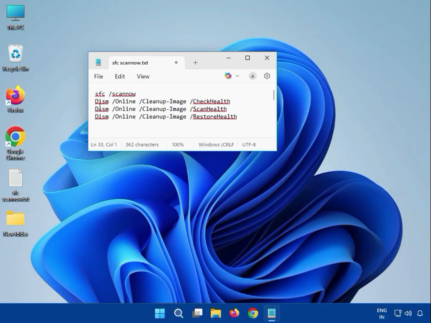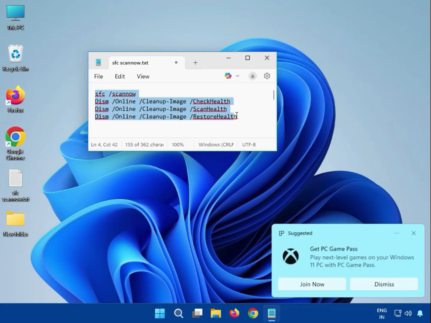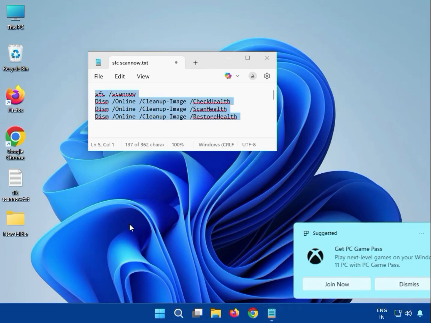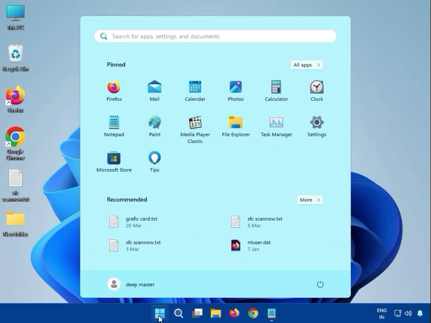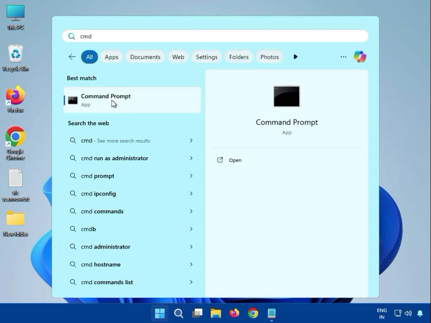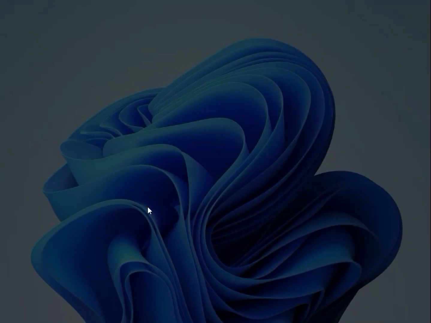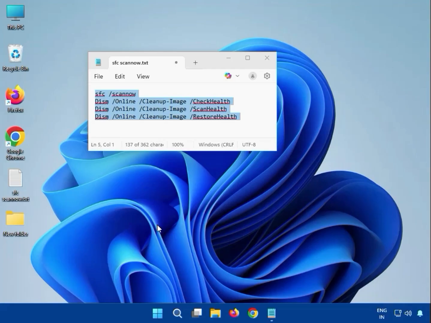So guys, next method, SFC scan, how to run it on your system. So these are the commands, I will give them in the description. So click to start and type cmd and just right click to run as administrator, then click yes.